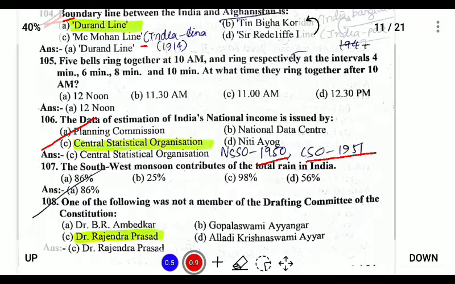The southwest monsoon contributes to about 86%. The southwest monsoon, which strikes the southern part of India first, in Kerala around the 10th of June, contributes about 86% of the total rain in India.